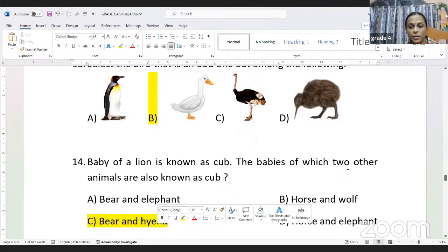Okay. And children, if you want to have a look into this many questions, please visit the test app of Arifinkidz and have a look. So this was the session for chapter 3, animals. Go through the questions and get an idea regarding the content part and practice more questions.